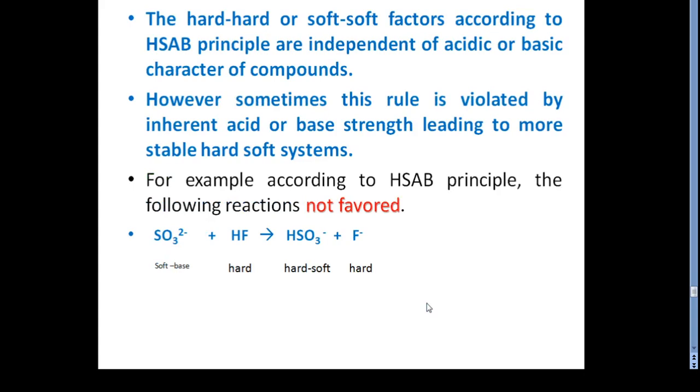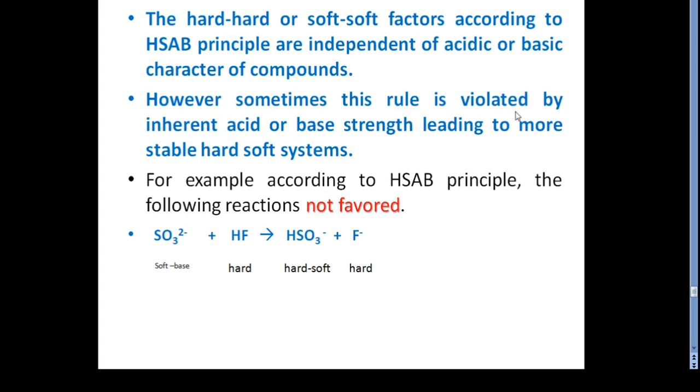Some more limitations related to reactions. Here we can see that the hard or soft factor, according to the HSAB principle, is independent of the acidic or basic character of the compound. It depends upon how much acidity and how much basicity is there on the species. The hard and soft factor is what is interacting.